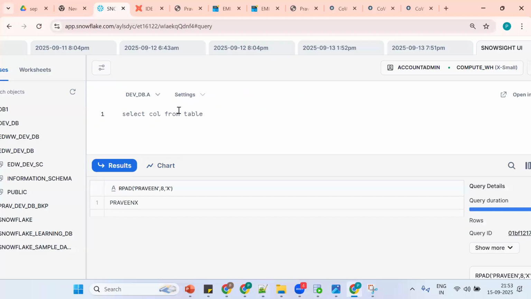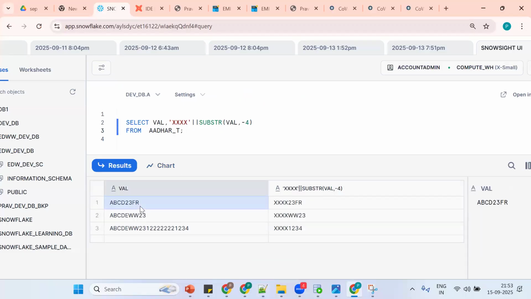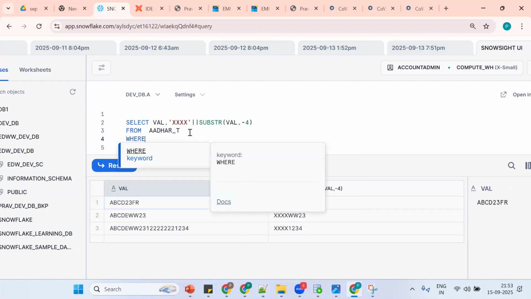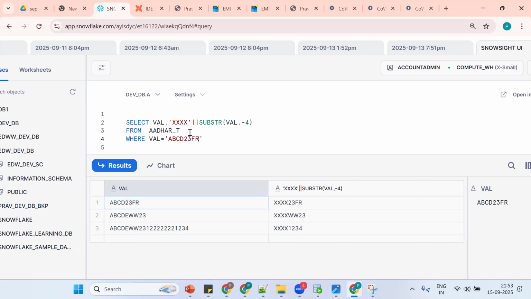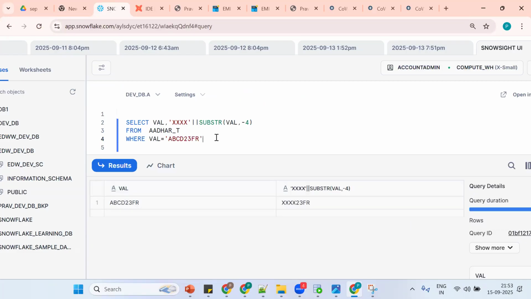So Control C, I'll try to make it dynamic. Okay, so Control V, take the first record. See, go for where val equal to, this is the functional, only one record. Okay, so let me go to substr.